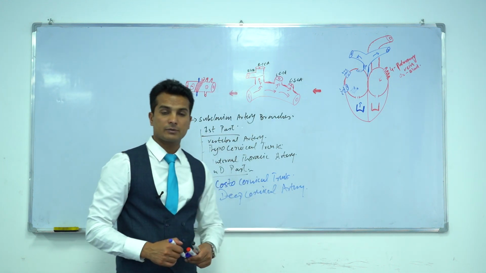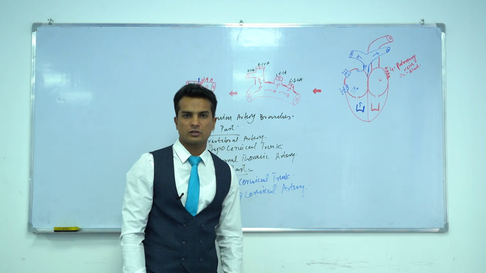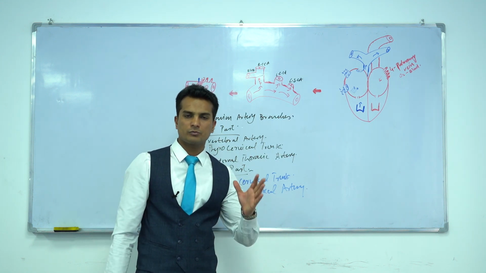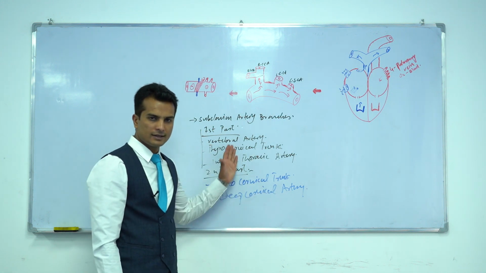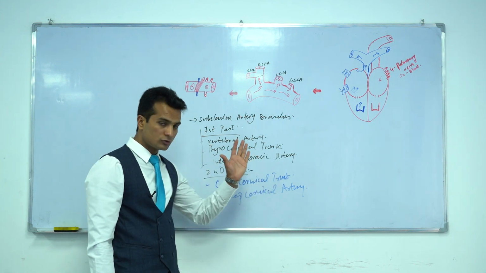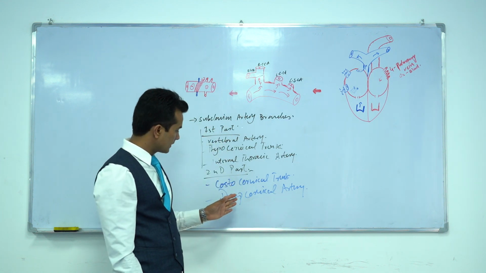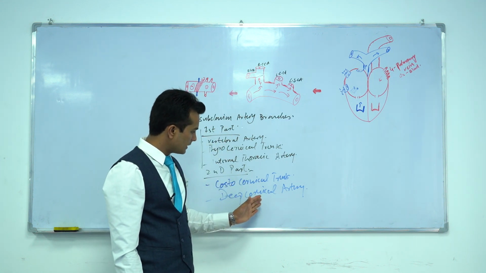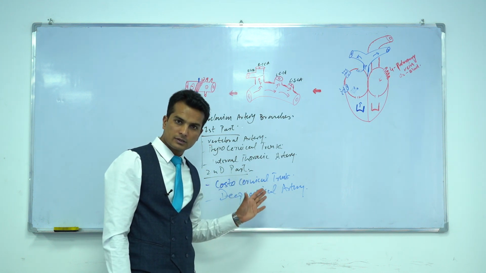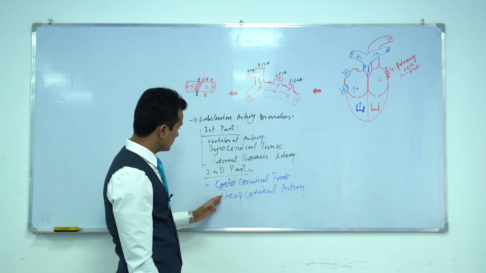Costo means ribs, okay. The costocervical trunk branches supply basically the posterior intercostal spaces and also the cervical region, okay. The deep cervical artery supplies the deep muscular triangles of the neck also, okay.